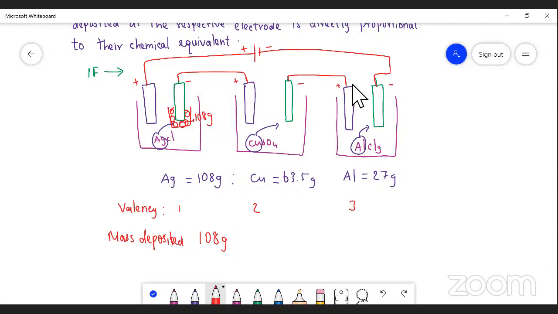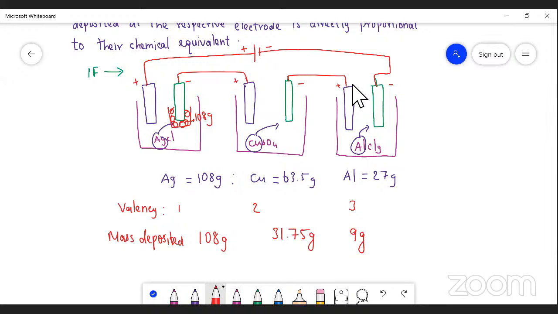And in the case of copper, the atomic mass is 63.5. The valency is 2, so 63.5 divided by 2. So for copper, only 31.75 gram will be deposited. For aluminium, the atomic mass is 27 and its valency is 3, so 27 by 3. So only 9 gram will be deposited.